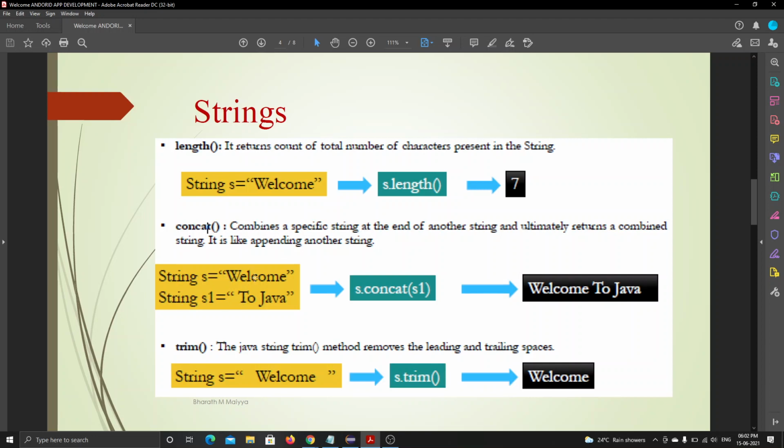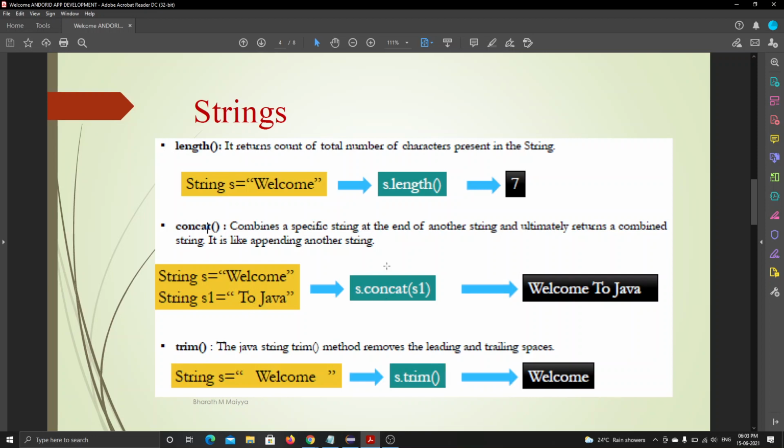Like the string s is welcome and string s1 is to Java. We write the variable name of the first string that is to be concatenated, like s1 dot concat and s here, it prints to Java welcome. Let's see how it prints.